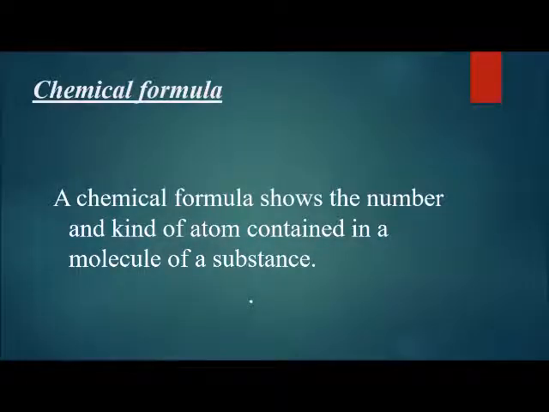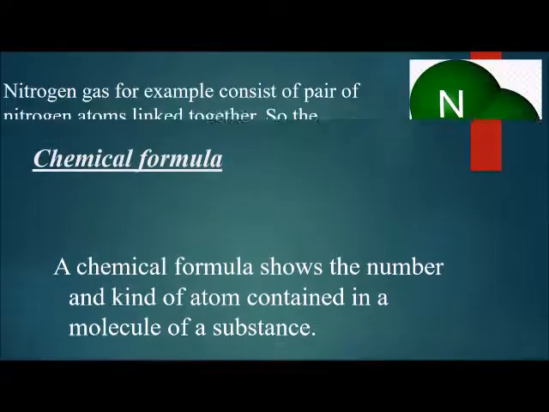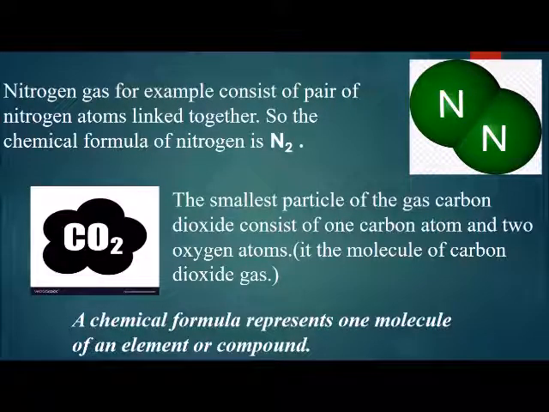Now we will learn what a chemical formula is. A chemical formula shows the number and kind of atoms contained in a molecule of a substance. That is, in a molecule of a substance, how many atoms of a certain element are present. Nitrogen gas, for example, consists of a pair of nitrogen atoms that are linked together. So the chemical formula of nitrogen is N2.